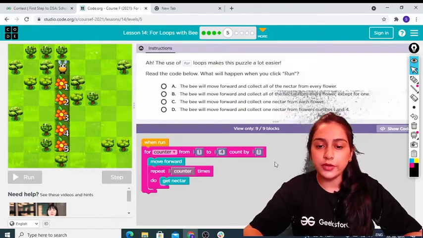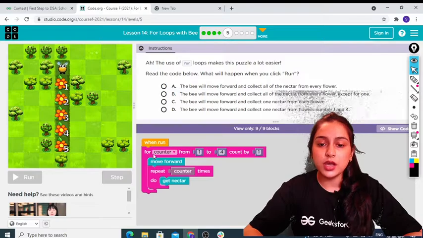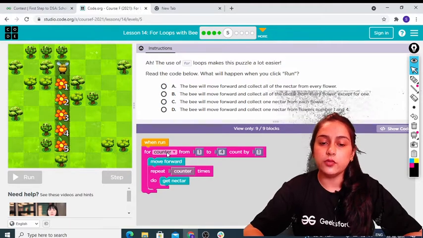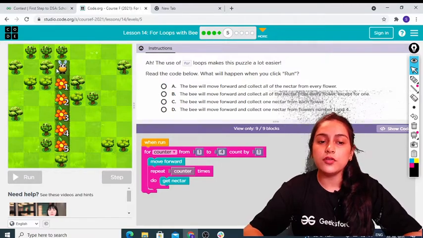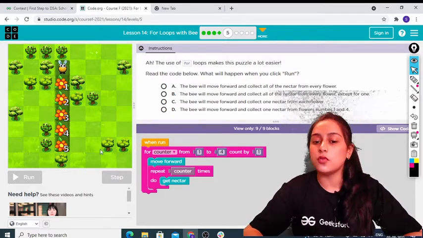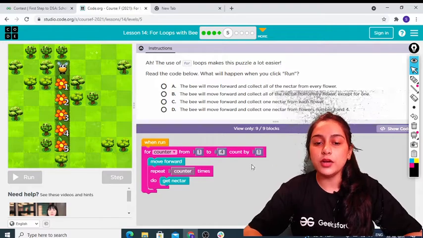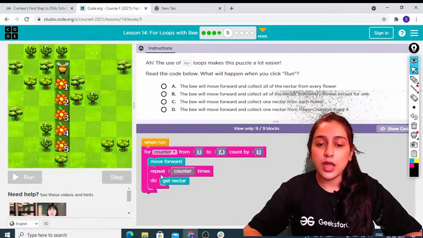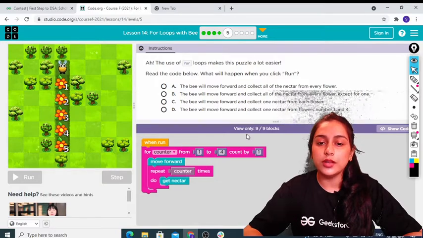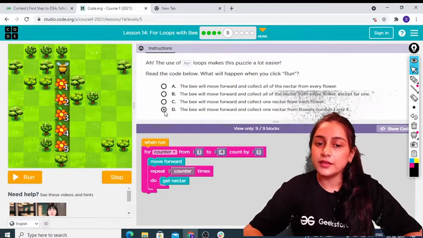So what is happening over here is, for counter from 1 to 4. So now we are not going from 1 to 5, we are going from 1 to 4. Okay, and each time we want to increase by 1 and repeat counter times. So can you guess which is the right answer? Can you try and tell which is the right answer? So I think that this is the right answer.